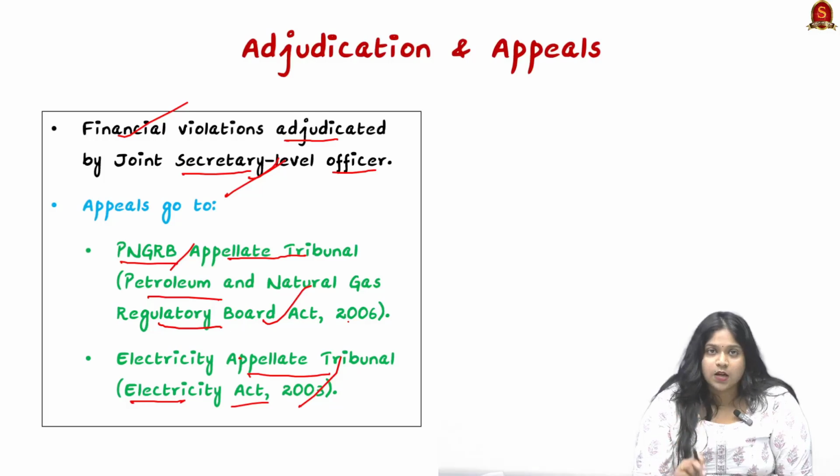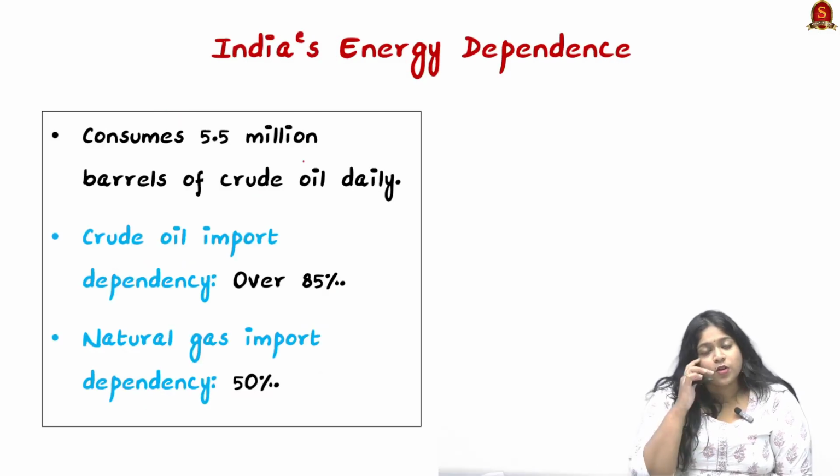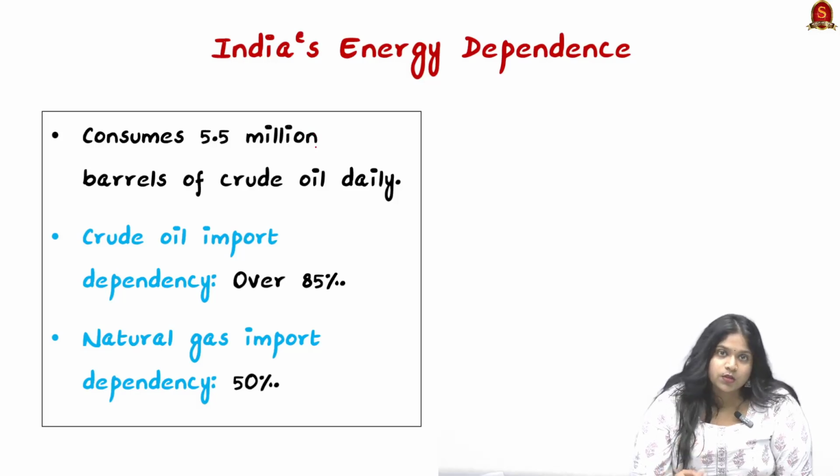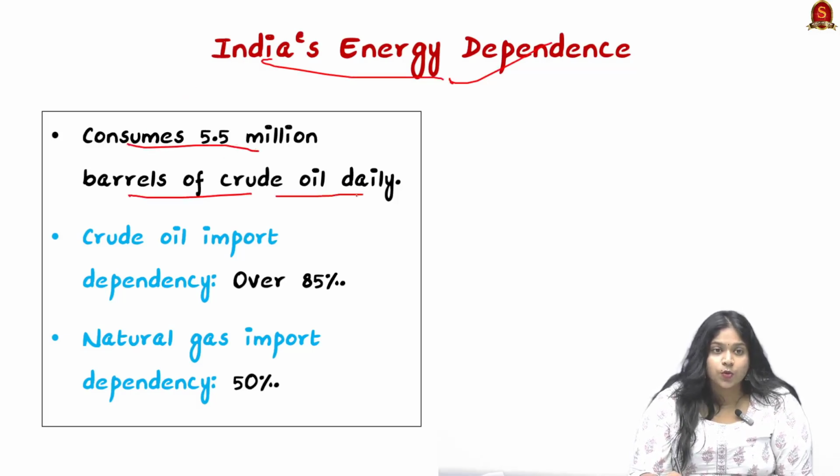I hope this article is clear. For prelims we need to understand the key amendments made in this bill. Also, for both prelims and mains, we should understand how important this bill is, because we need to know about India's energy dependence. India consumes 5.5 million barrels of crude oil daily.